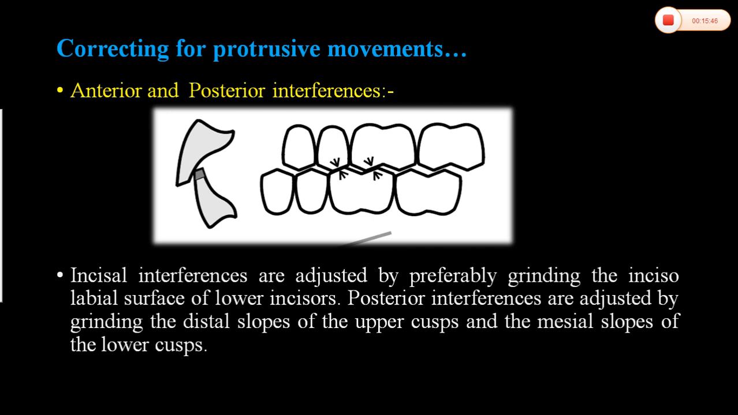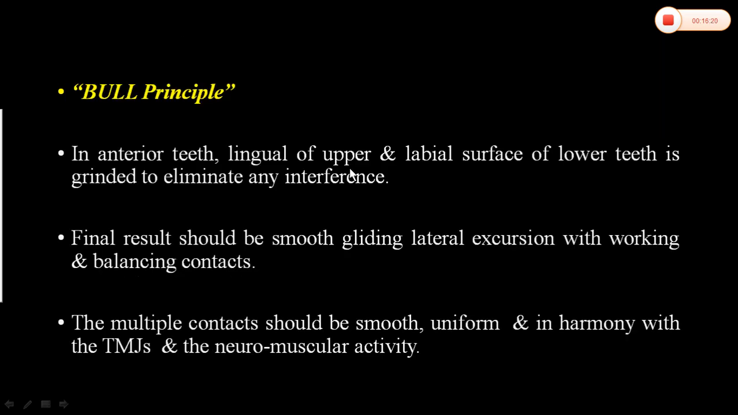During protrusion, if there are any interferences, incisal interferences are adjusted by preferably grinding the incisolabial surface of the lower incisors. The lower incisors' incisolabial surface will be altered to provide smooth protrusive contacts. Posterior interferences are adjusted by grinding the distal slopes of upper teeth and mesial slopes of lower teeth. See, during protrusion, from occlusion, the teeth have to be taken forward, meaning the distal slopes of upper and mesial slopes of lower have to be adjusted.